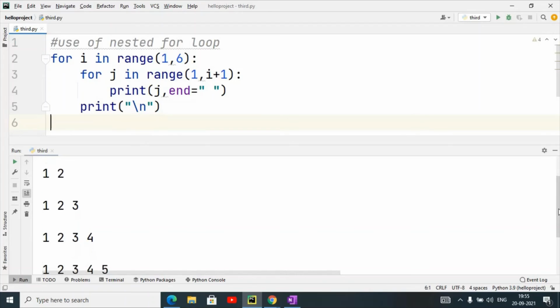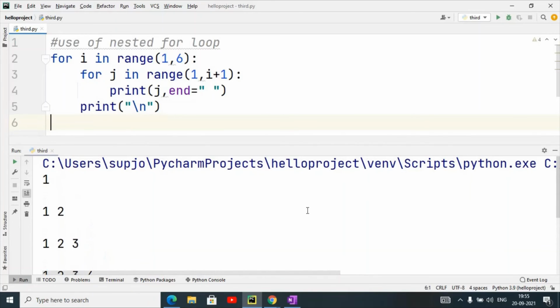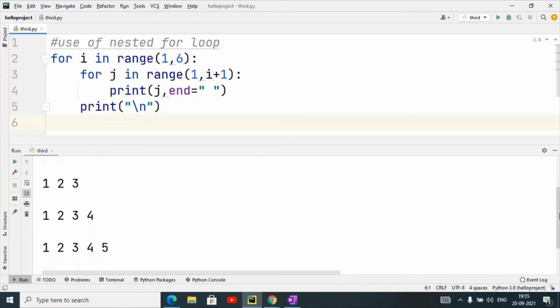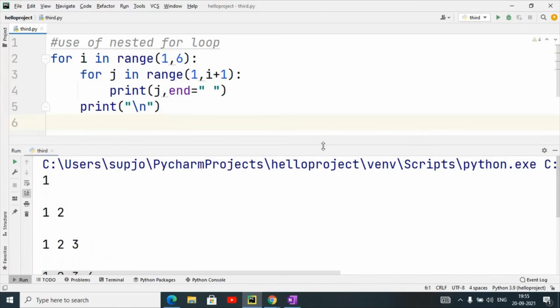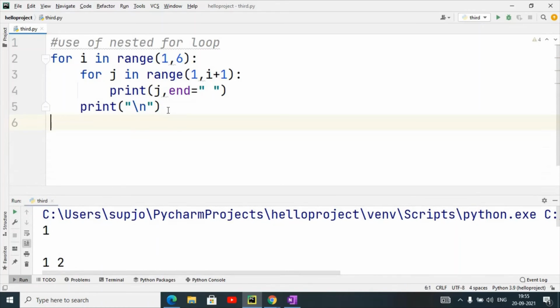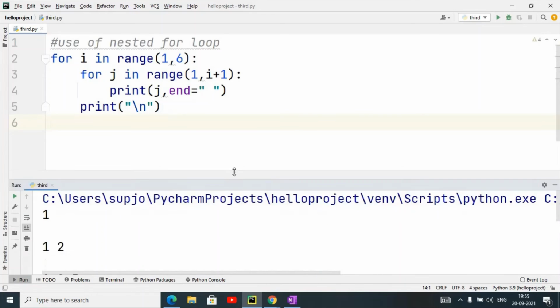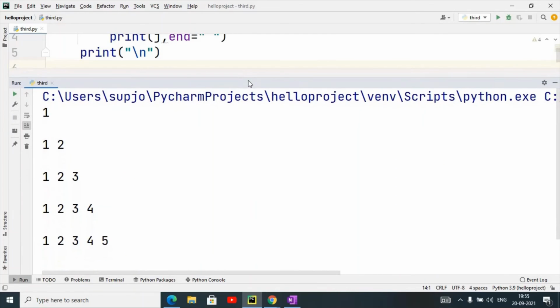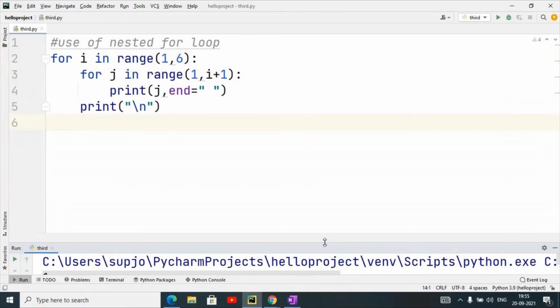What I want: 1, then 1 2, then 1 2 3, then 1 2 3 4, then 1 2 3 4 5. So does everyone understand now? This is the output that I want. In the first line 1, then the second line 1 2, then 1 2 3, then 1 2 3 4, then 1 2 3 4 5. So this is the use of nested for loop.